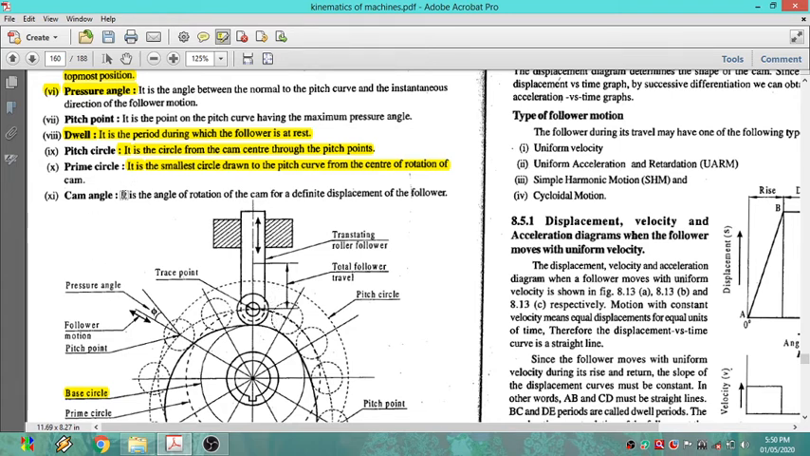Cam angle, it is the angle of rotation of the cam for a definite displacement of the follower. So how the follower will be displaced by a particular distance, and what angle the cam will take for that, is known as the cam angle.